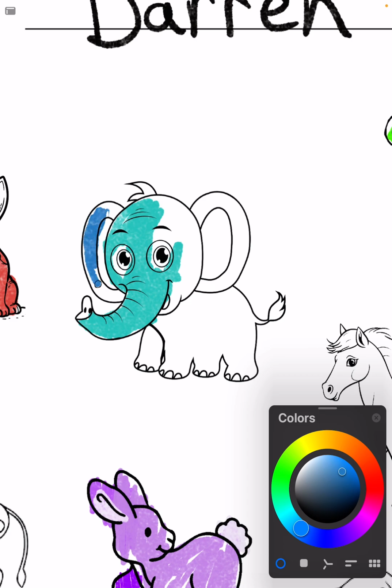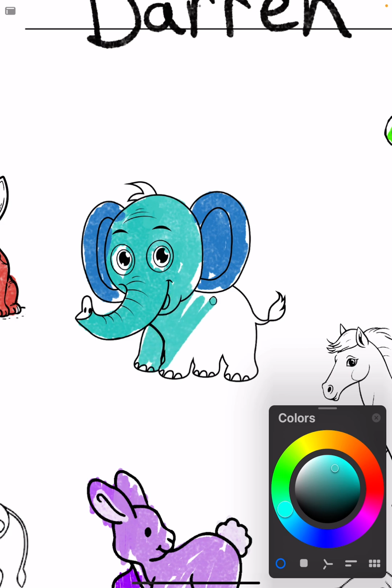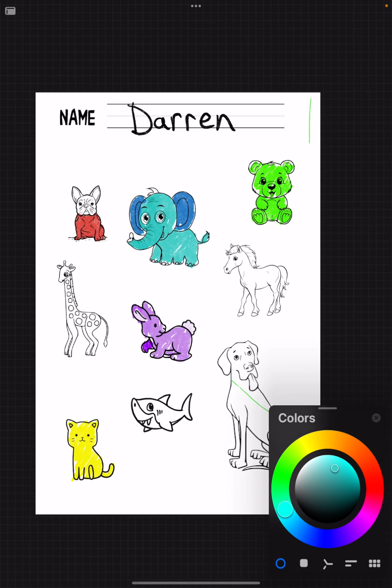And his ears, dark blue. Ears, dark blue ears. And a light blue elephant. This light blue elephant with dark blue ears. Color the elephant. Nice light blue elephant.